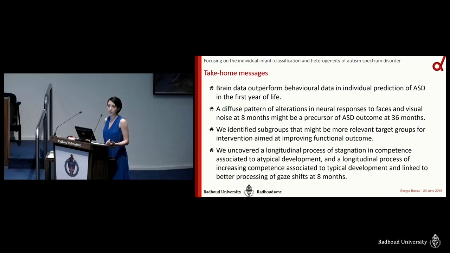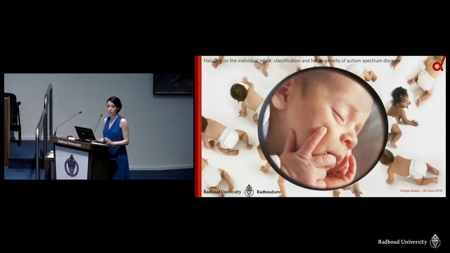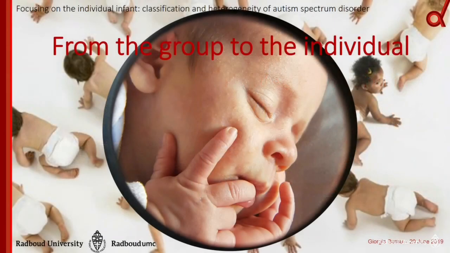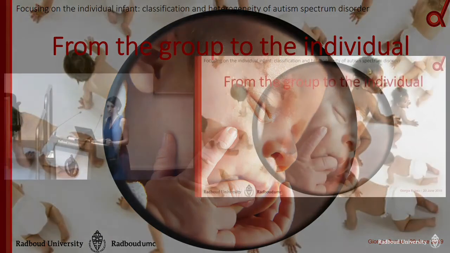And finally, I identified mechanisms that act together early in development in the individual infant, and based on their level of expression within the individual, they can lead to a different outcome. And the common theme of all these studies was moving from the level of the group to the level of the individual infant to allow early detection and investigation of heterogeneity of ASD.